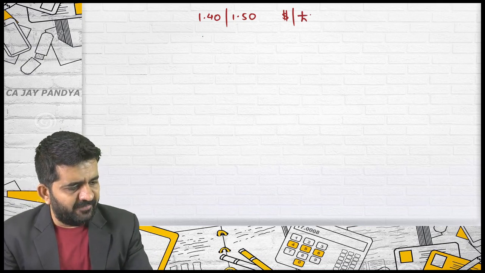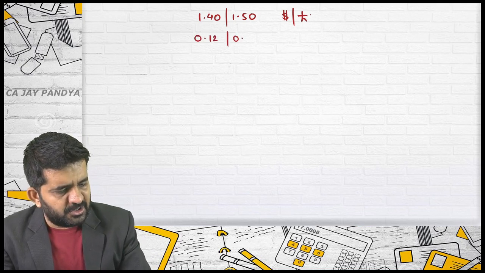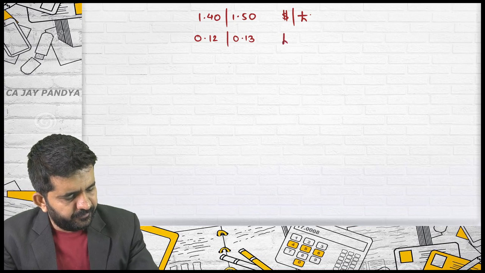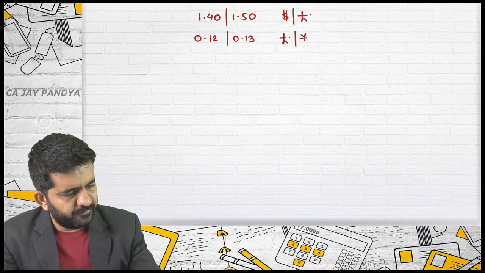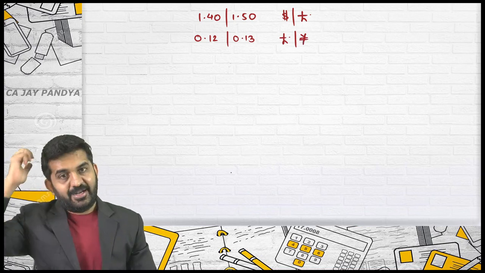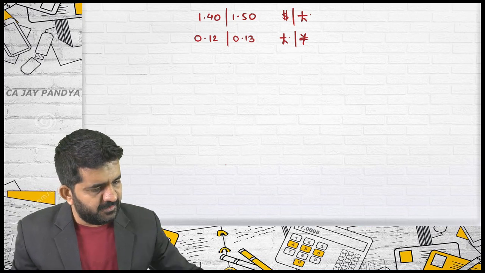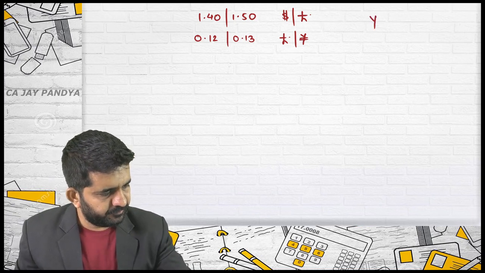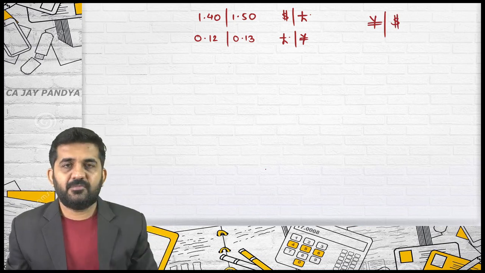I am also having a 0.12/0.13 pound per yen rate. What I want is yen per dollar.